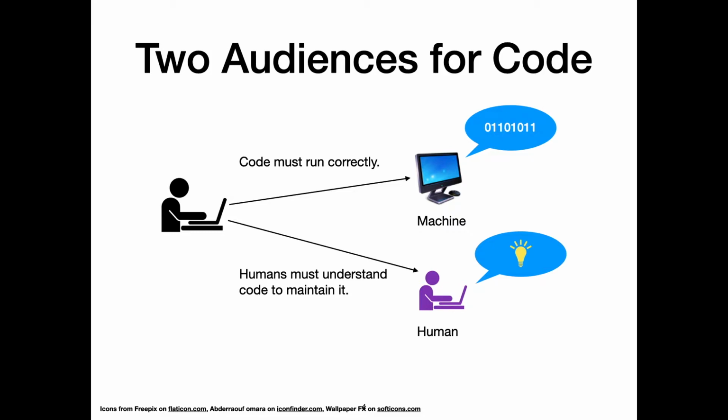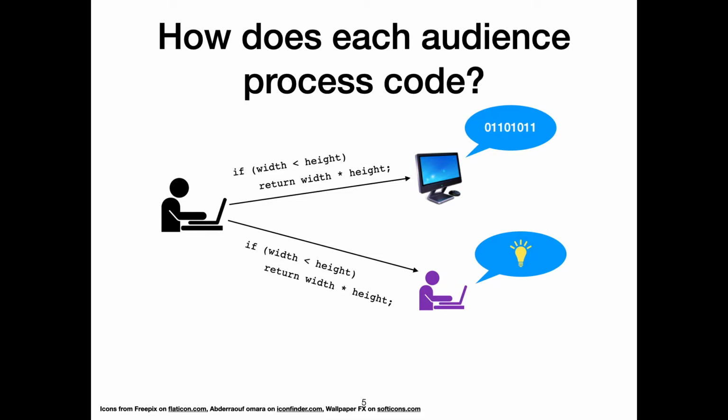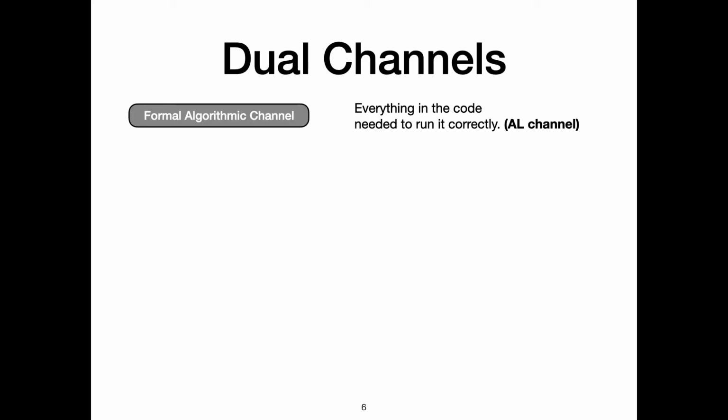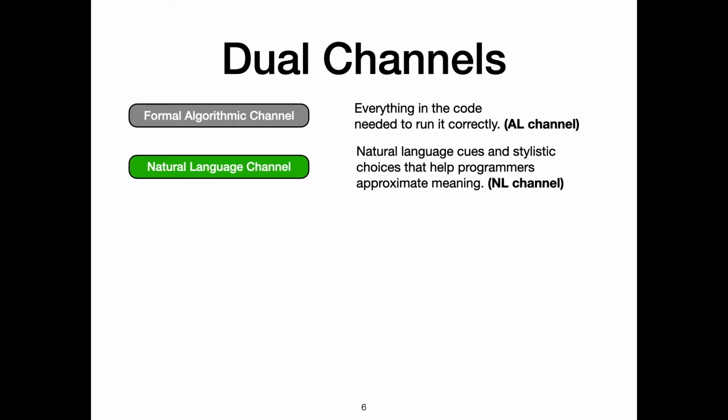We first note that code is written for two audiences: the machine that must execute the code correctly, and other programmers who must be able to read and maintain it. However, how is code processed by each of these two audiences? For this, we introduce the idea of two channels of code. Code has a formal algorithmic channel, which represents the computable meaning of the code, and it has a natural language channel, which consists of natural language meanings and cues that help programmers approximate meaning.